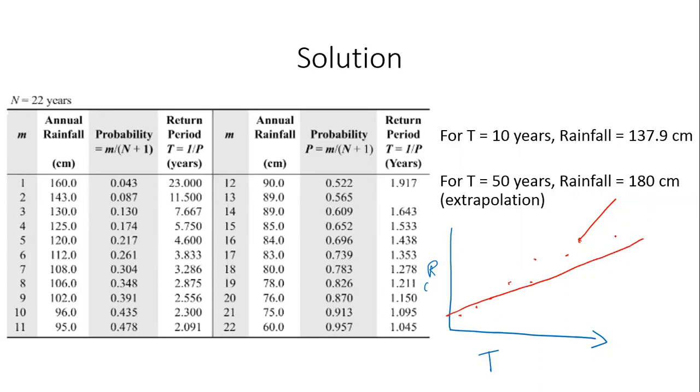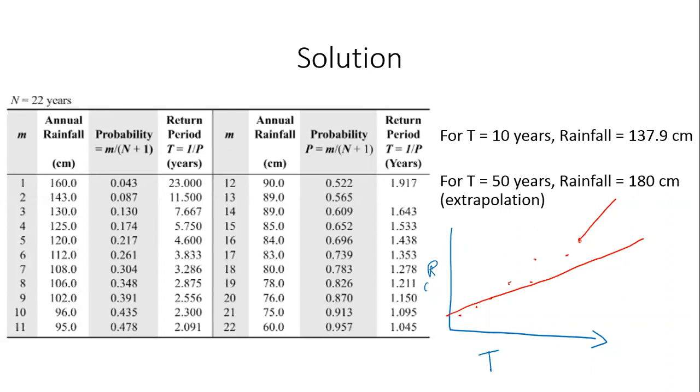You can either fit a line to those last 2 points, which can give you a relatively more substantial error. It depends really on how different these two slopes are. Extrapolation in any case is a very dangerous business. Preferably don't extrapolate. If you only have data for 22 years, what confidence will you have in saying this will happen every 50 years? You've not seen 50 years. So extrapolation is a little bit dangerous.